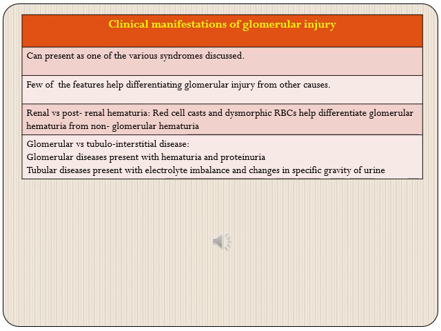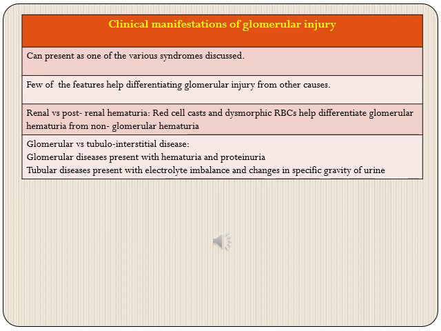One of these is renal versus postrenal hematuria. As you might be aware, hematuria can occur in any pathology of the urinary tract throughout its length. So when we need to establish whether it is of renal origin or postrenal origin, there are certain pointers which can be of help. One is red cell cast presence, and second are dysmorphic RBCs. So what are these red cell casts? Red cell casts are RBCs which have originated in the glomeruli and have become trapped or lodged in the tubules, and they take on the shape of the cast of the tubules.